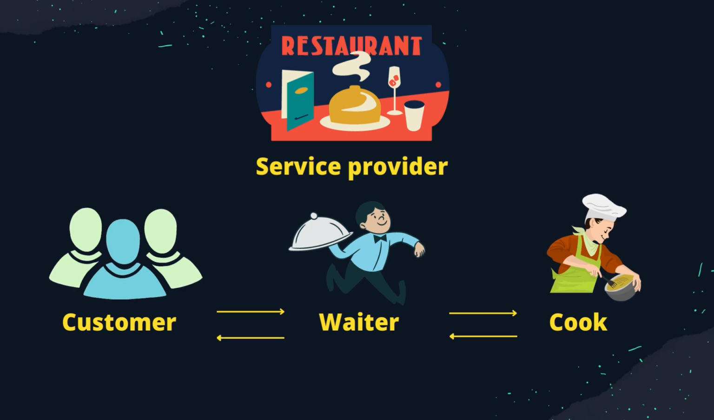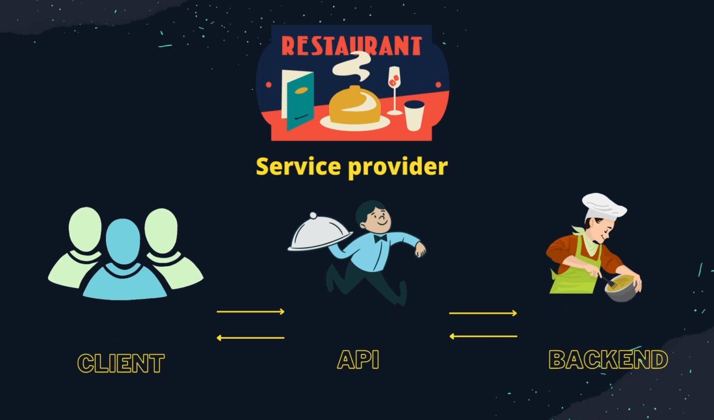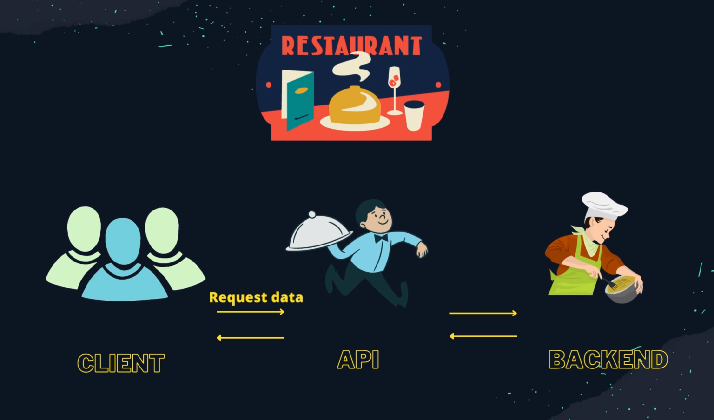In the world of software, an API acts like a waiter at a restaurant and the cook acts like the backend of an application. When a customer, the client, enters the restaurant and wants to order something, or in software terms, requests data, they don't directly communicate with the cook, or in other words, the backend of an application. Instead, they interact with the waiter, the API. The waiter takes the customer's order, the client's request, passes it on to the cook, the backend, and then delivers the prepared food, the data, back to the customer, the client.